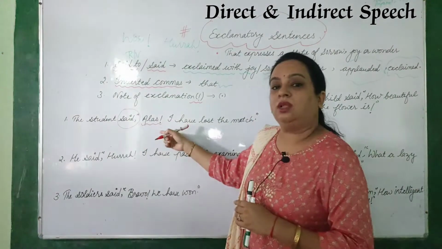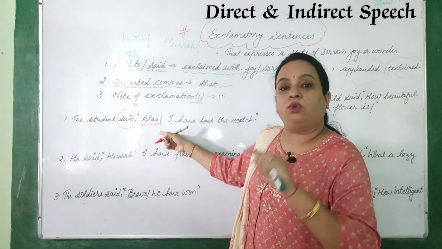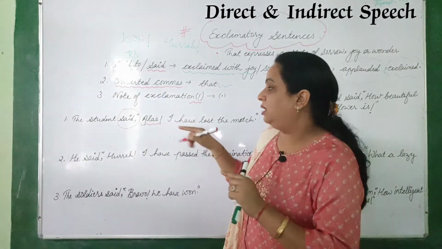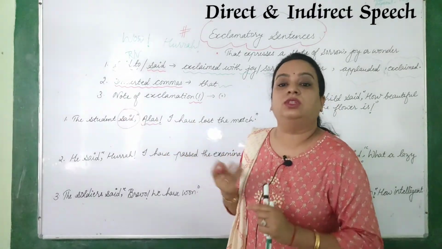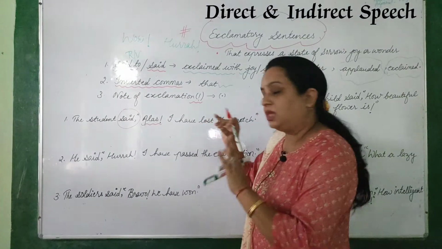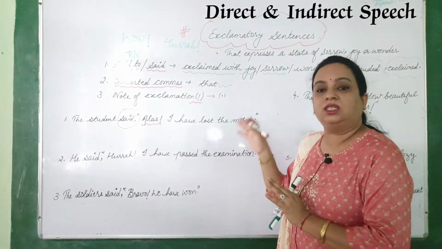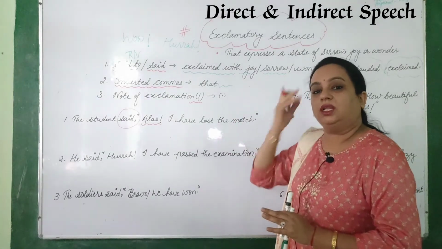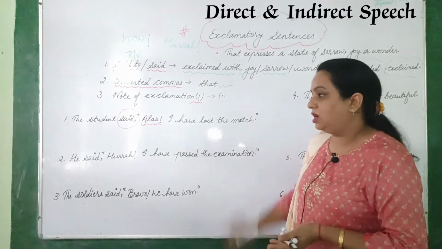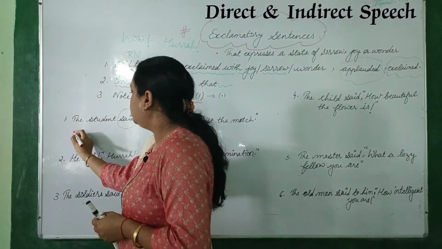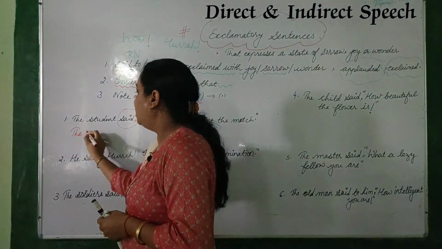Now you have to check the mood of the sentence. It is showing sorrow, right? So we will write "he exclaimed" or "the student exclaimed with sorrow." And the rest will change as it is, tenses change as we did in the sentences earlier. Clear? Now the student is the speaker here, so that will remain the student.